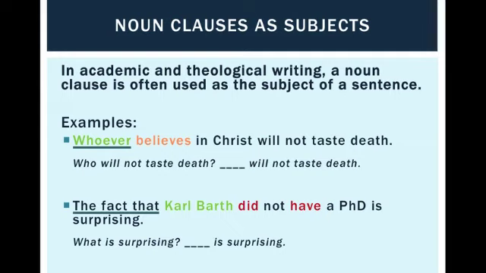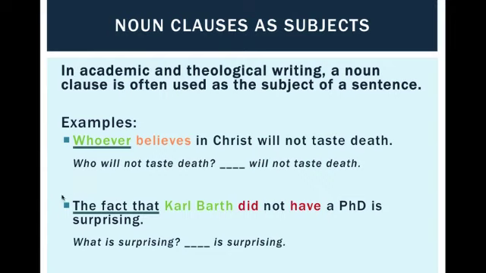Why is this the subject? Why is it functioning as the subject of the sentence? If we think about the full sentence, we can ask, who will not taste death? The answer is that something in this space will not taste death. Who will not taste death? Whoever believes. The subject and the verb, whoever believes will not taste death. So whoever believes, as a sentence, or as a noun clause, is playing the role of the subject to this verb, will not taste death. Whoever believes will not taste death.